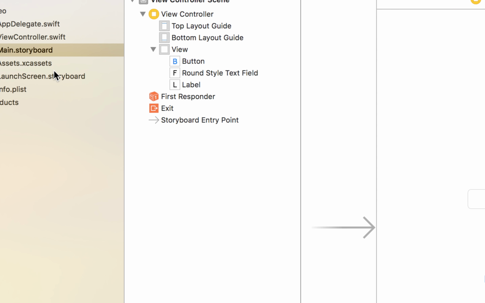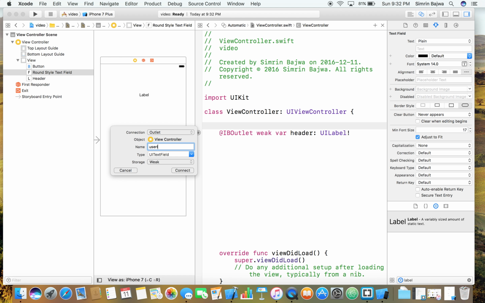So the connection is an outlet. The name, I'm going to name it header. I want to make sure that the names are understandable, that they're not very confusing, that I easily know what I'm talking about, so then it'll just make the code 100% easier. So again, I'm going to select the text field, press Control, hold the mouse, and drag that over. So the name of this one is user input, which essentially means that whatever the user puts there is what I'm going to be using for the header.